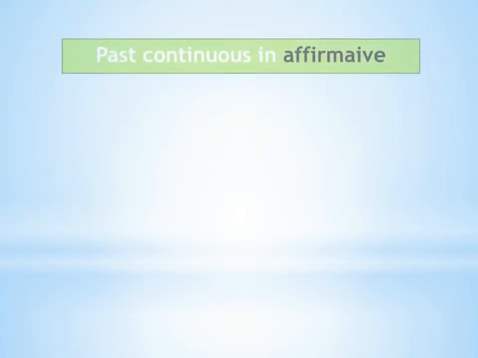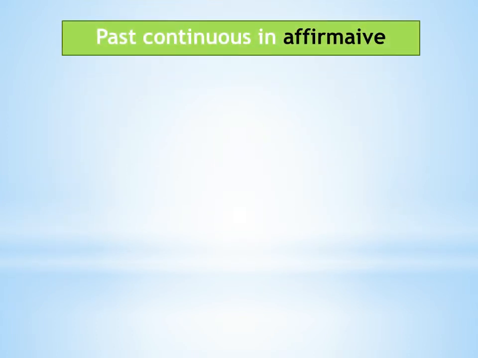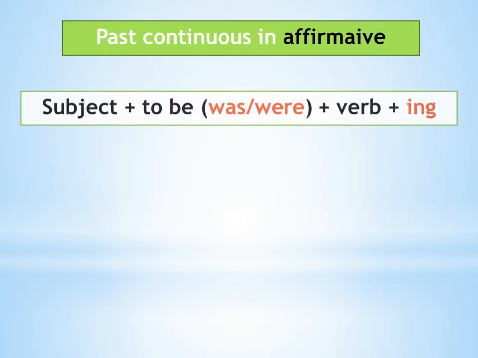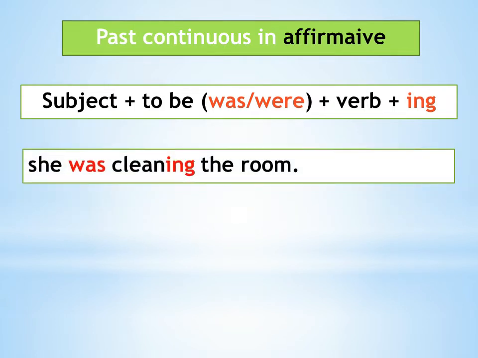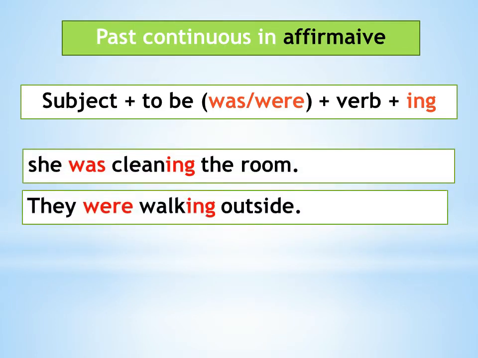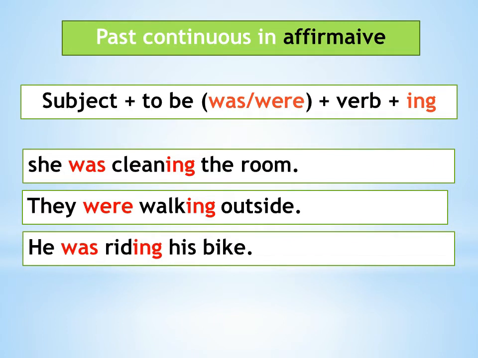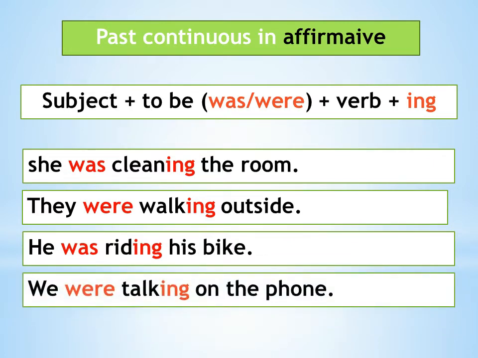Let's look at the forms of the past continuous. We'll start with the affirmative form. So it's subject plus to be, which is was or were, plus verb plus ing. Let's see some examples. She was cleaning the room. They were walking outside. He was riding his bike. We were talking on the phone.